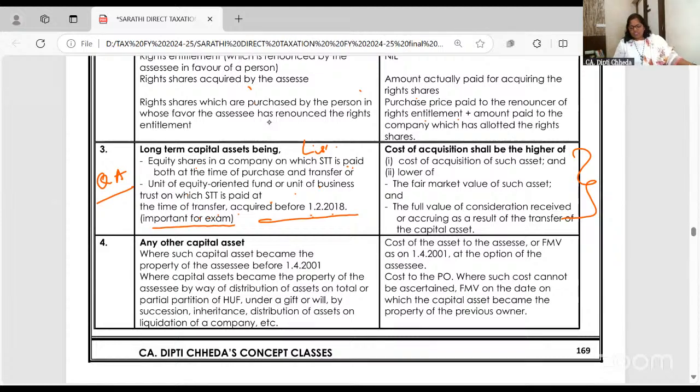Suppose you have purchased the shares before 2018, then the cost of acquisition will be: first, the fair market value on 1st February 2018, or the sale consideration, whichever is lower; then this or cost of acquisition, whichever is higher. Now some students ask, ma'am, without this will the capital gain also be complete? Yes, beta, it will. If it feels very technical, don't do it, but then questions are asked related to this. Okay, right. Let us take it, just read it for 1 minute.